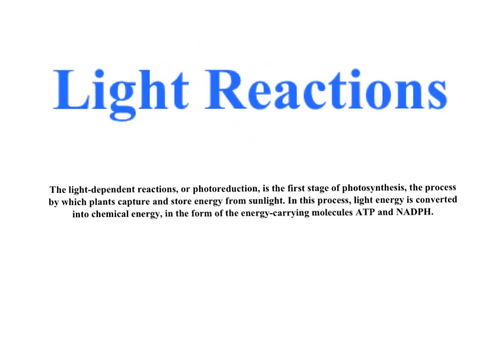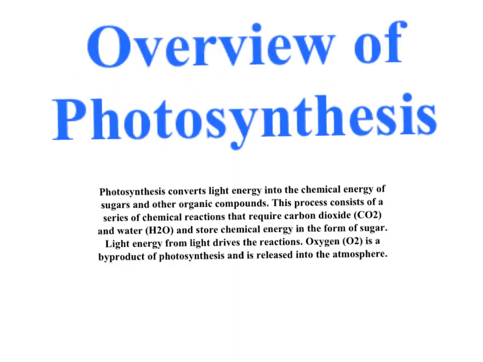Light reactions. The light-dependent reactions, or photoreduction, is the first stage of photosynthesis, the process by which plants capture and store energy from sunlight. In this process, light energy is converted into chemical energy in the form of energy-carrying molecules ATP and NADPH.